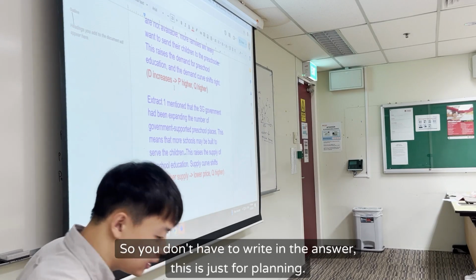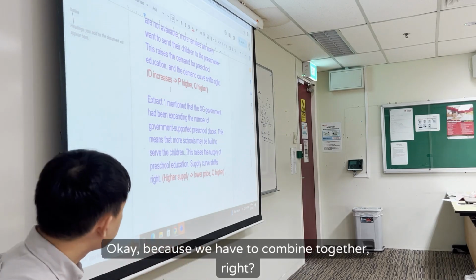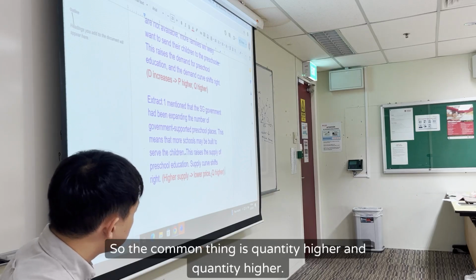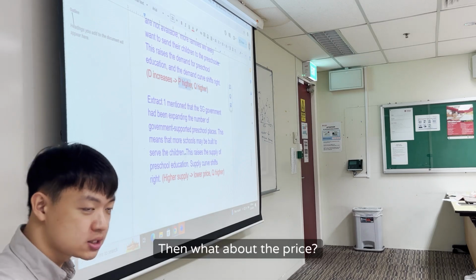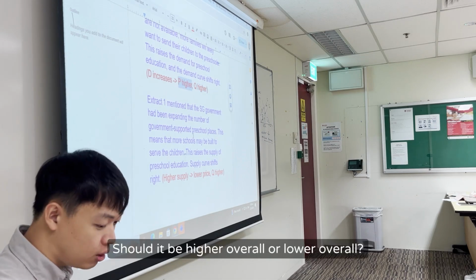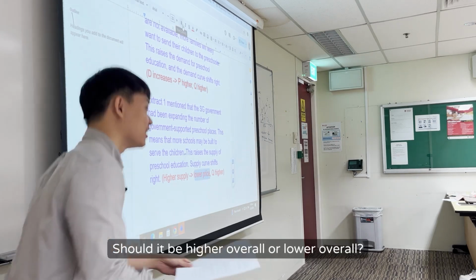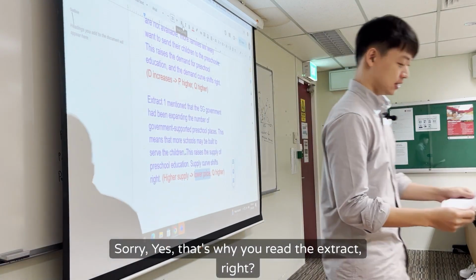This is just for planning. Because you have to combine together, right? So the common thing is quantity higher and quantity higher. Then what about the price? Should it be higher overall or lower overall? Yes, that's why we read the extract, right?